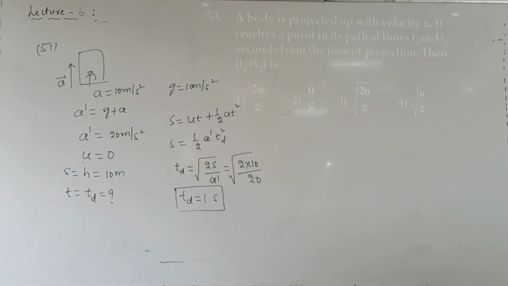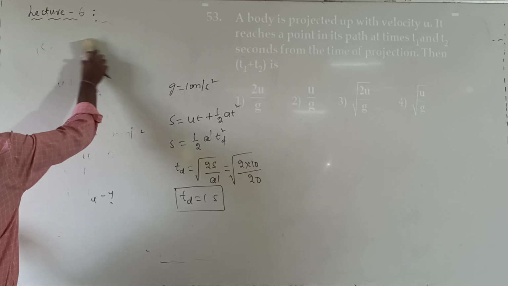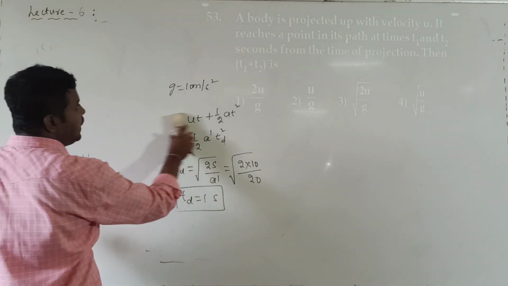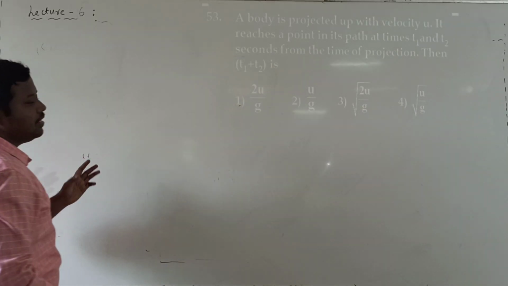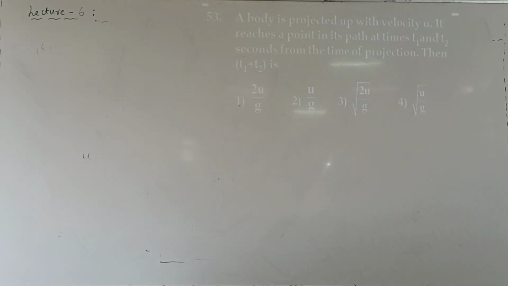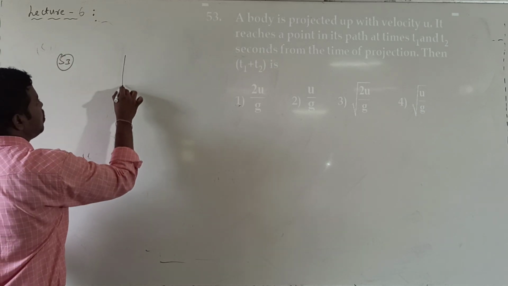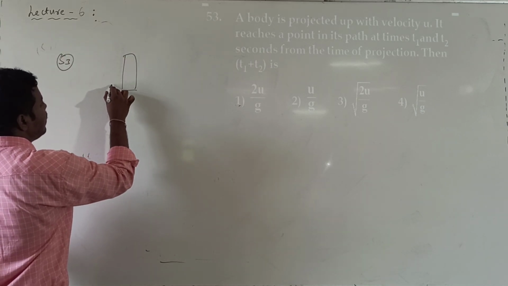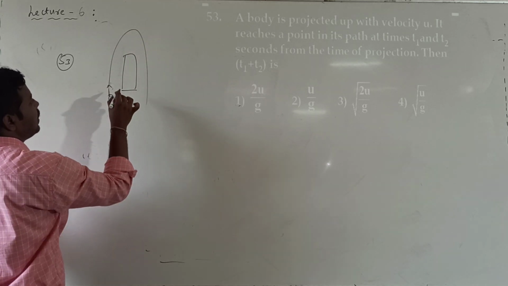Next one. Question number 53. Directly, synopsis, directly also I can write. So just now only, the last question, we discussed. A stone is thrown vertically in upward direction.